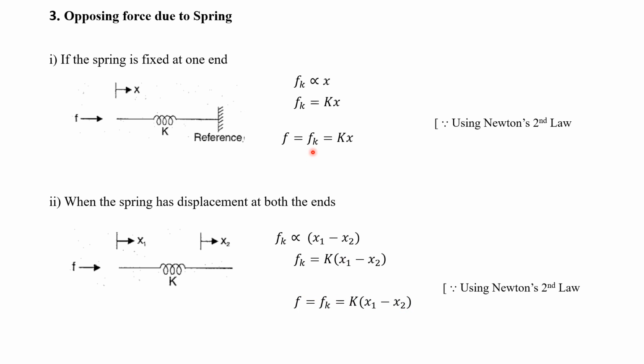So here for the spring, the opposing force will be directly proportional to the displacement. For the dashpot, the opposing force will be directly proportional to the velocity dx by dt. For mass, the opposing force will be directly proportional to the acceleration d square x by dt square.